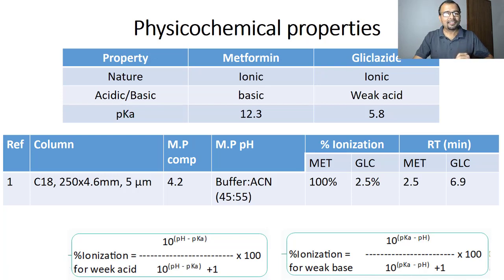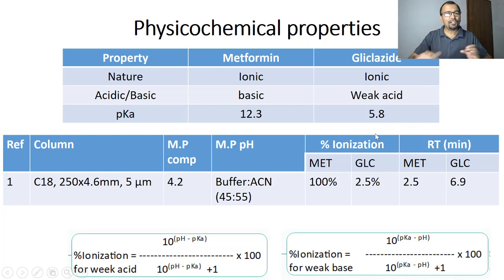Now as far as basicity and acidity are concerned, metformin is basic in nature, whereas gliclazide is weakly acidic in nature. Now, what are the pKa values of these two molecules? Metformin has a pKa value equal to 12.3, and gliclazide has 5.8 as its pKa value.